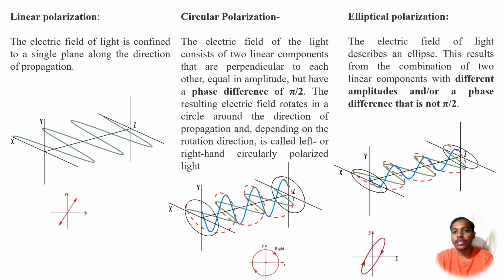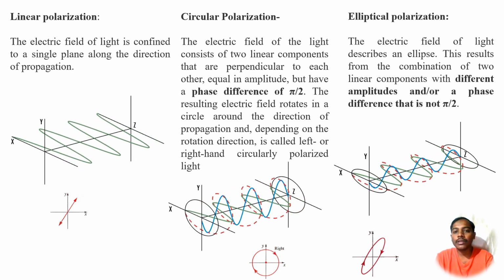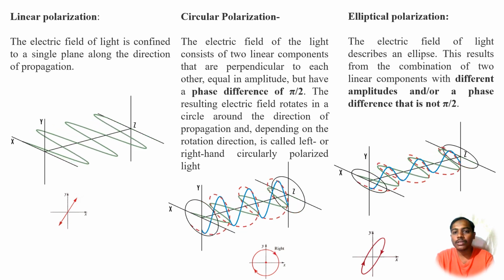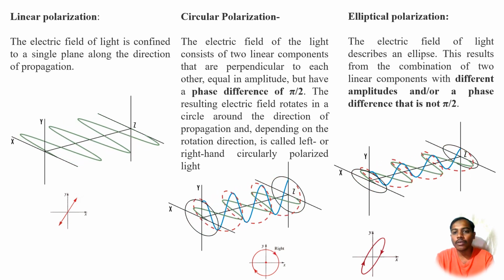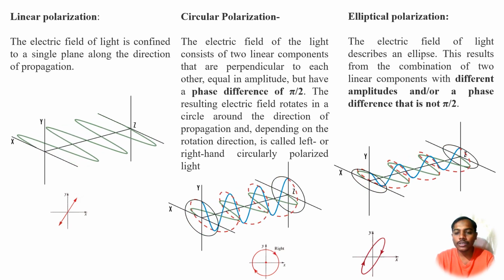Circular polarization and elliptical polarization have only one difference, and that difference is the phase difference. In circular polarization, the phase difference of the electric field and magnetic field is around pi by 2, while this can't be seen in elliptical polarization.